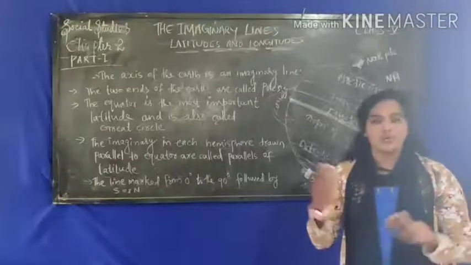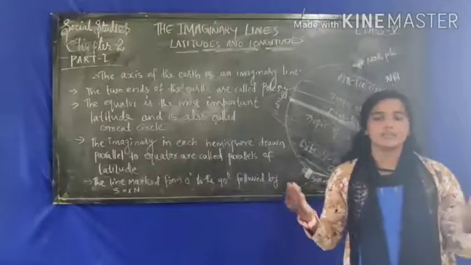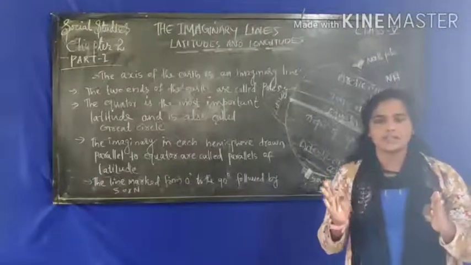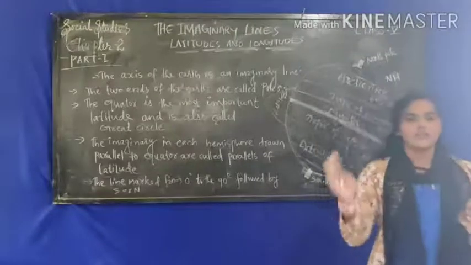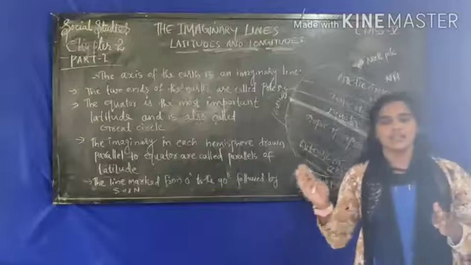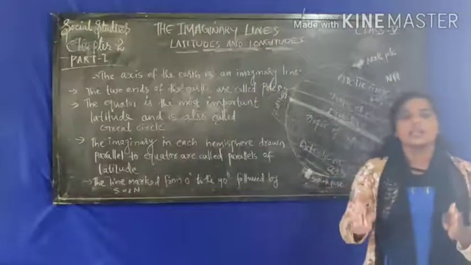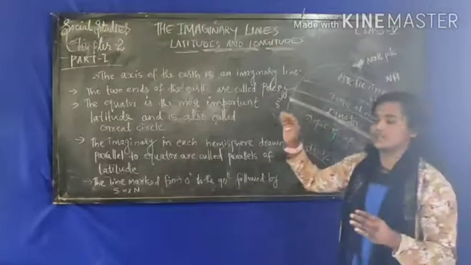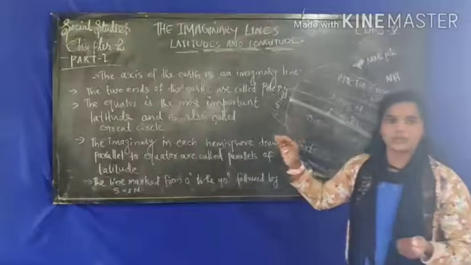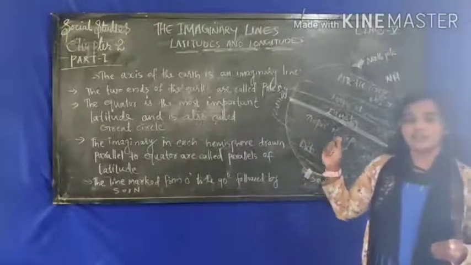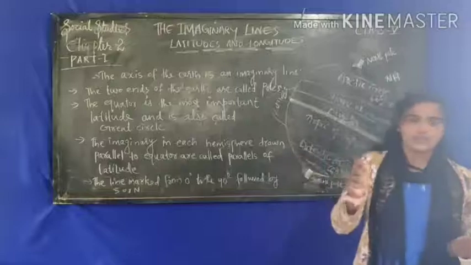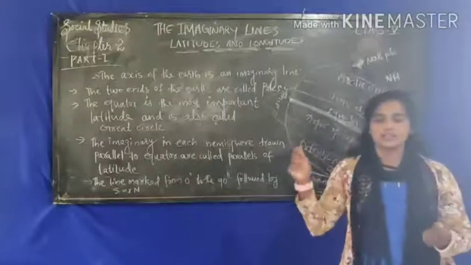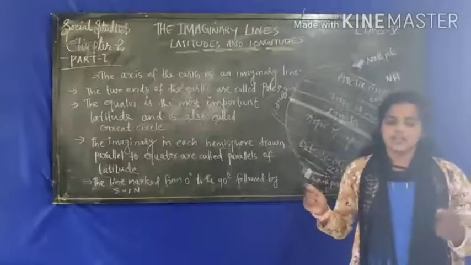For that we use the atlas, which is a book of maps. At the end of the atlas there is an index with names in alphabetical order, along with numbers that show the particular place.